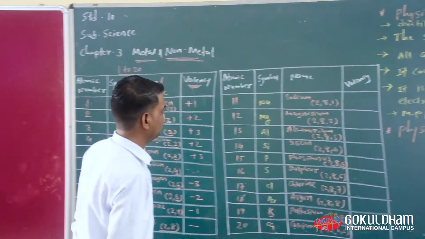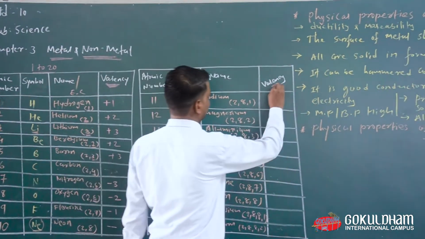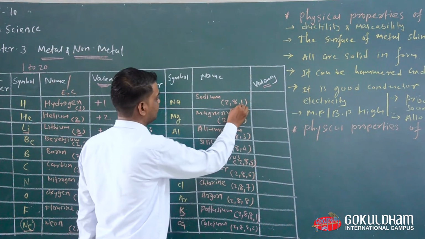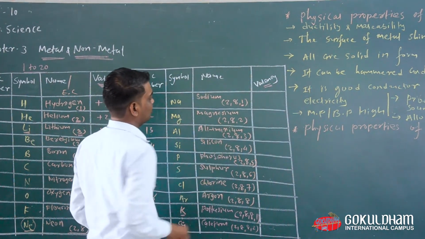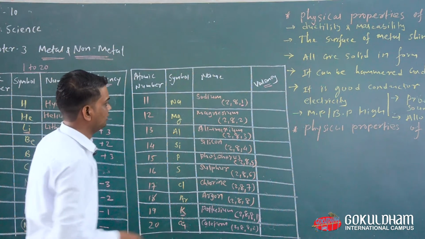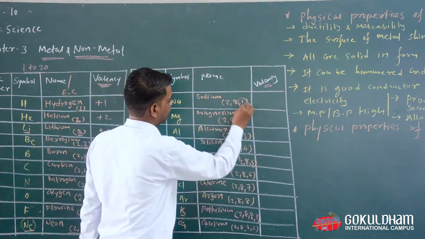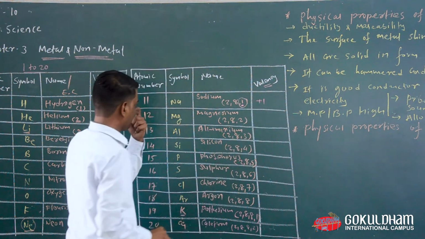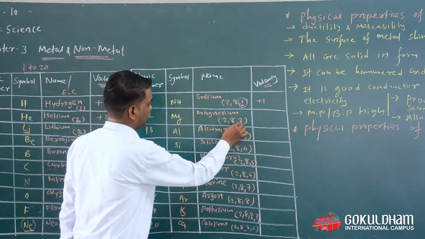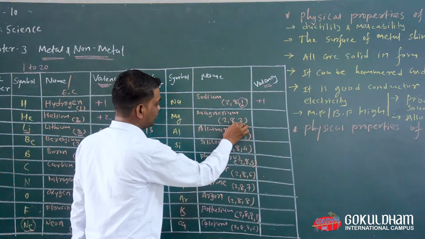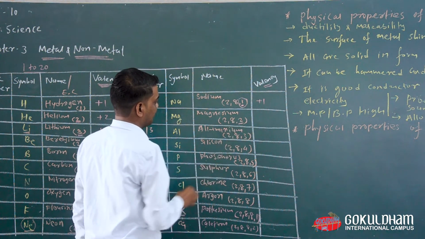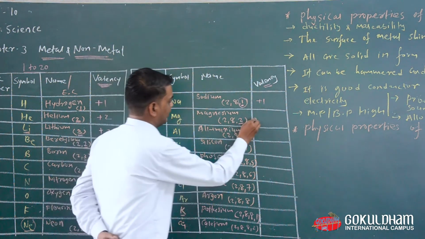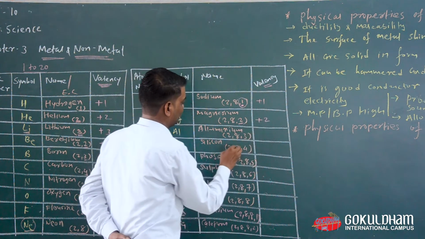Okay, then the valency of sodium. So now friends, everyone look at here, how many electrons are in the outermost energy level? There is 1 electron, so the valency of sodium is +1. Now magnesium has 2 electrons in its outermost energy level, so magnesium gets +2.